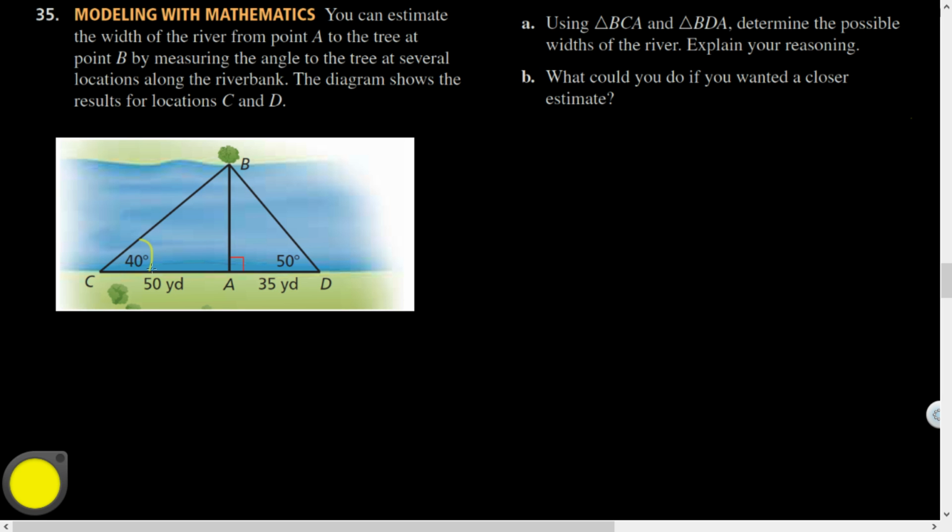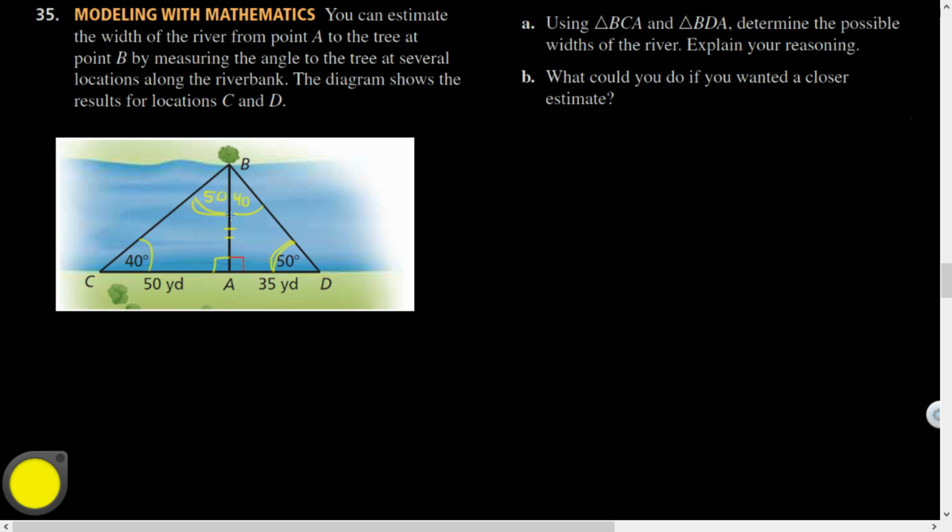So if this is 40 degrees, let's see, this was a right angle, so this one's going to be a right angle. They're a linear pair. What is this angle going to be? 50 by the third angles theorem. And this one's 50. And this one would then be 40. All right. I also know that the width across the river is going to be the same. It's congruent to itself. I know a bunch of stuff here, really. But it says using triangle BCA and triangle BDA, determine the possible widths of the river.